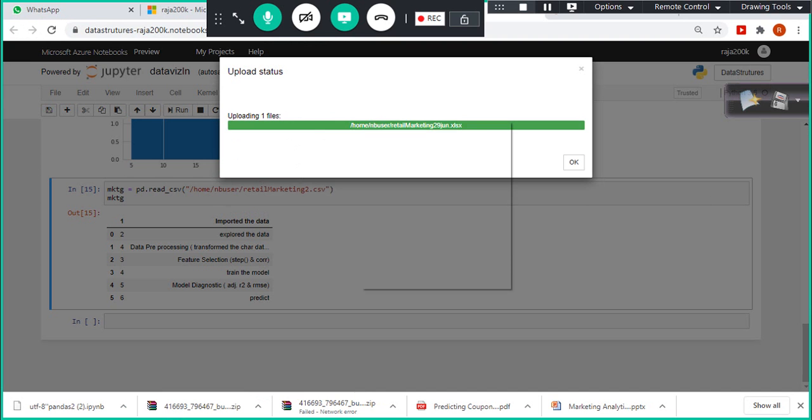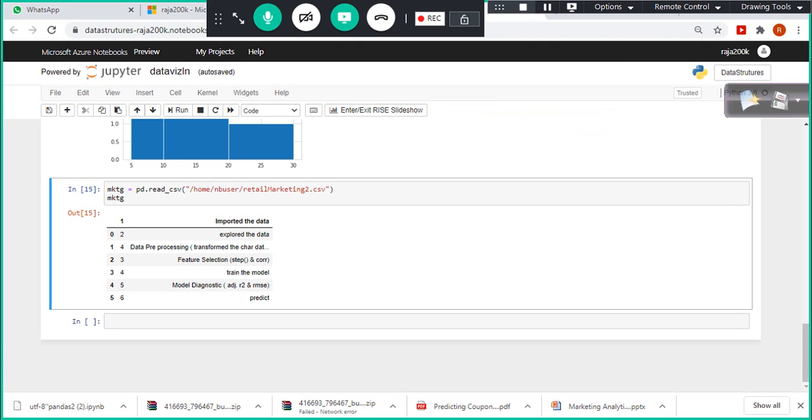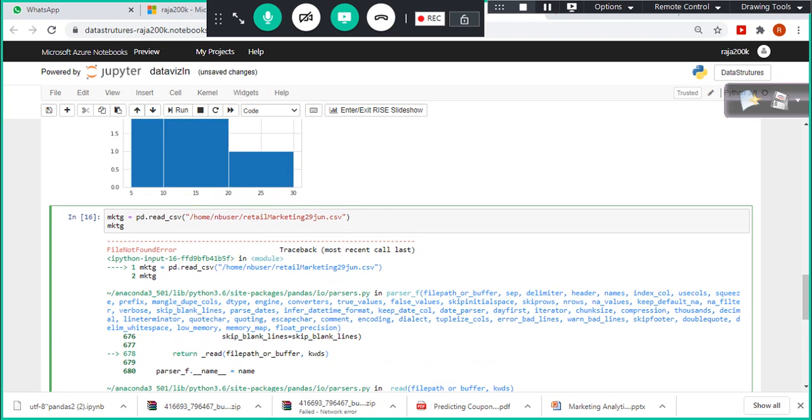Now I'm going to copy this folder name. Okay, you are not supposed to specify your Windows folder name. Please make sure of that. Most of them, when they came for the classroom training earlier, used to make that mistake. And here, I'm going to say it's a CSV file. Oh, here I uploaded it as an XLS, right? Let me just try with this one. Yeah, okay, that's the problem.